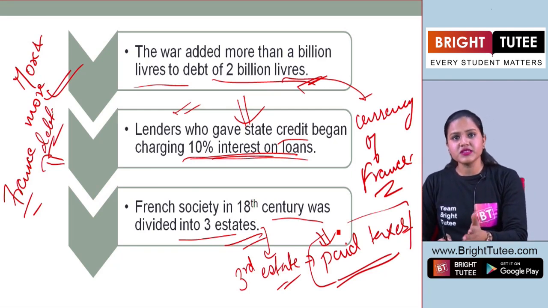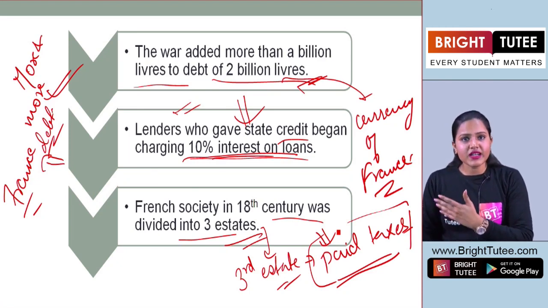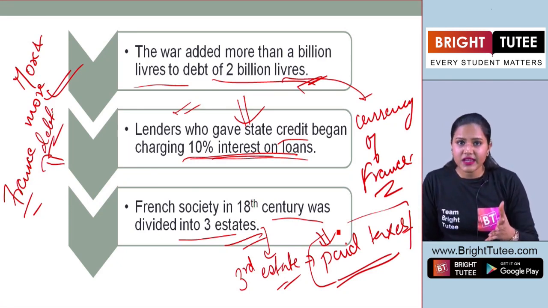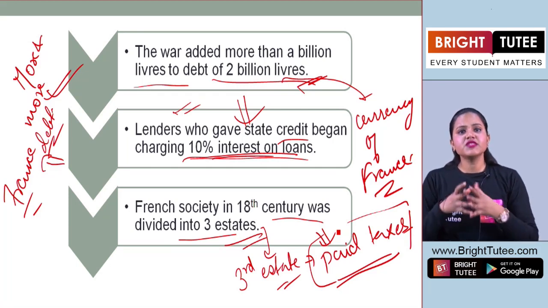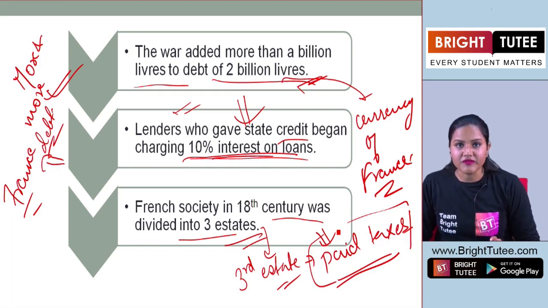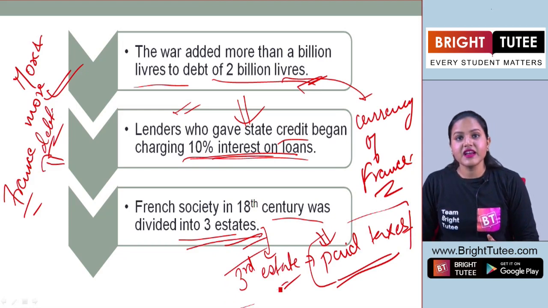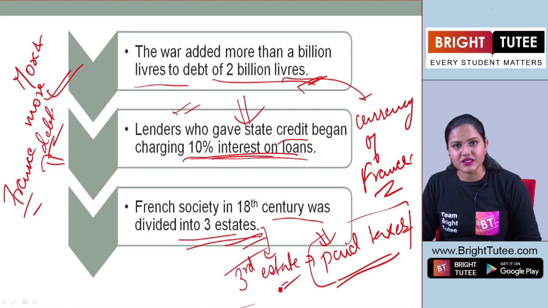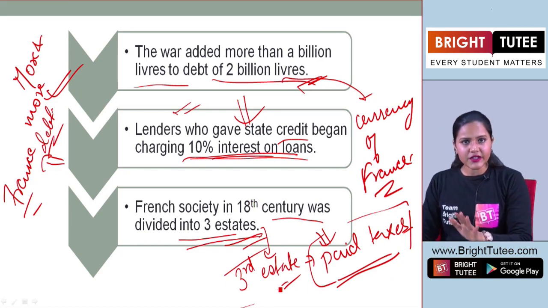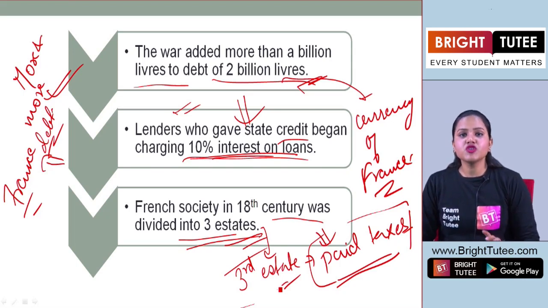And all these reasons, when we learn about the social factors, the economic factors, and the political factors, we will see that all these factors combined led to the French Revolution. Why? Because this was not good for the third estate, the common people, right, who were facing the heavy burden of these taxes. Okay, students? Now we will continue with the other important causes, right? The coming up of the new social group here.